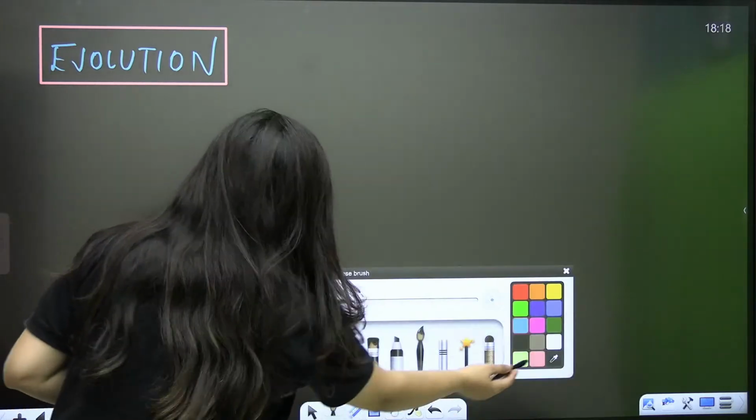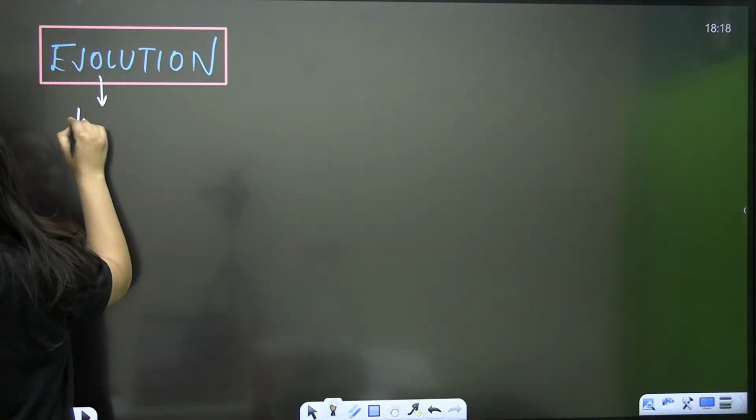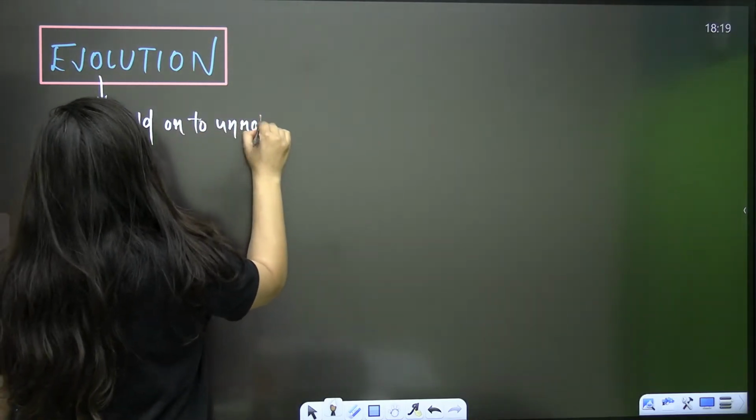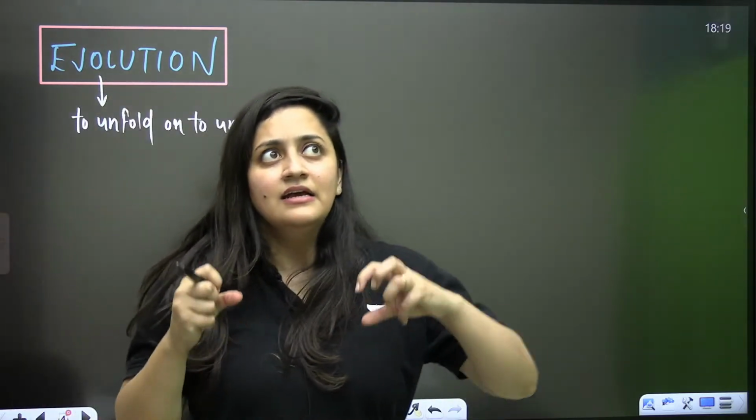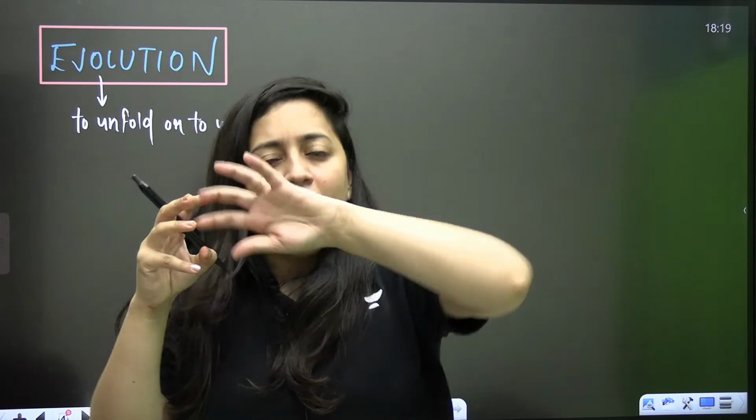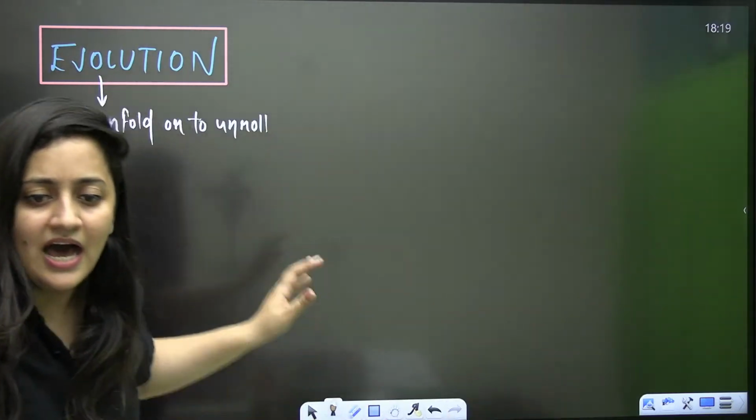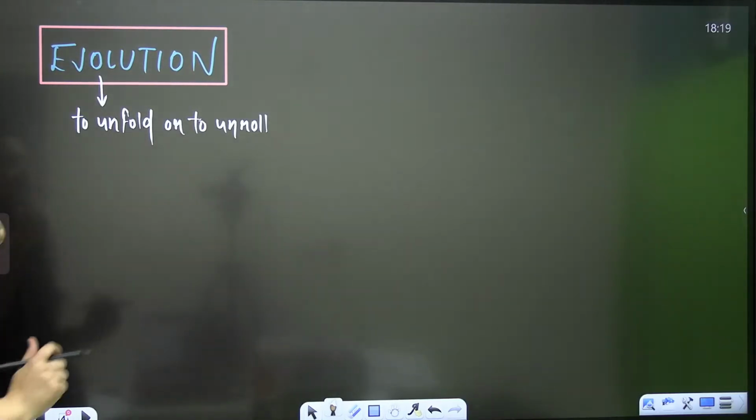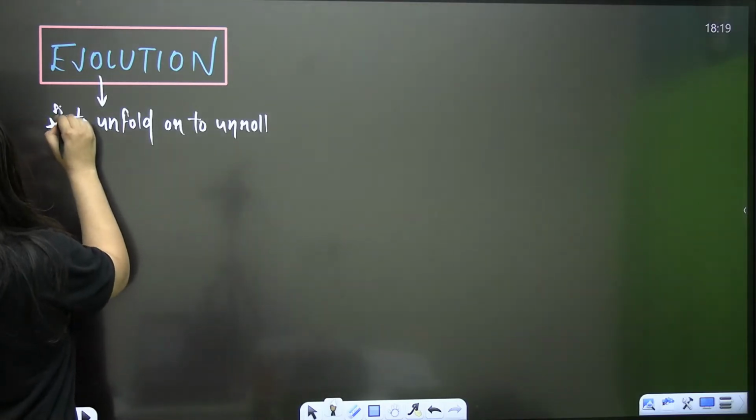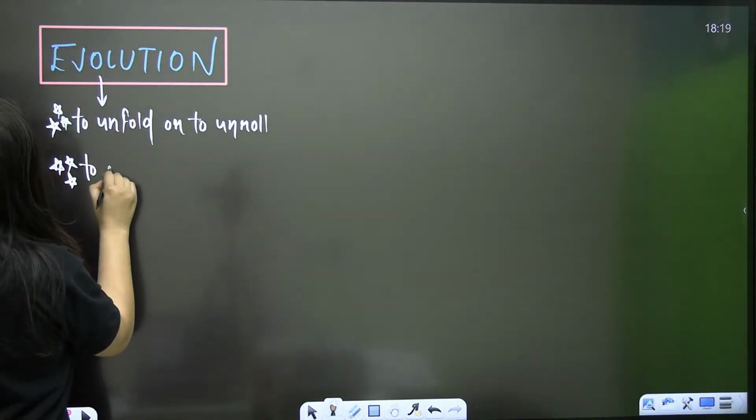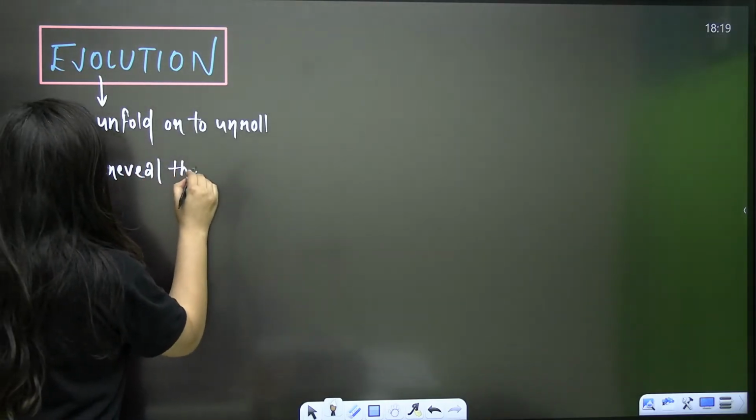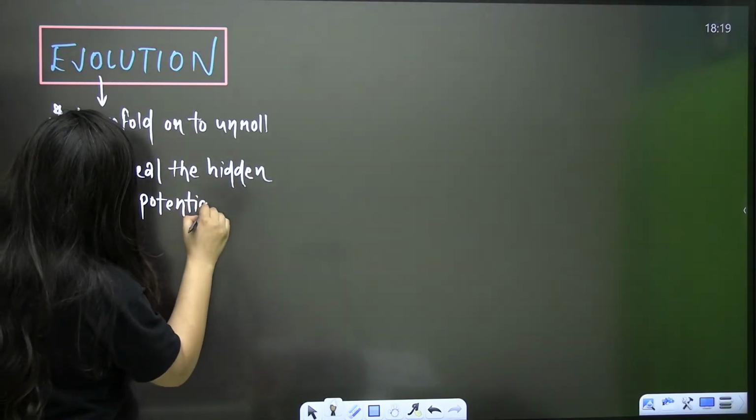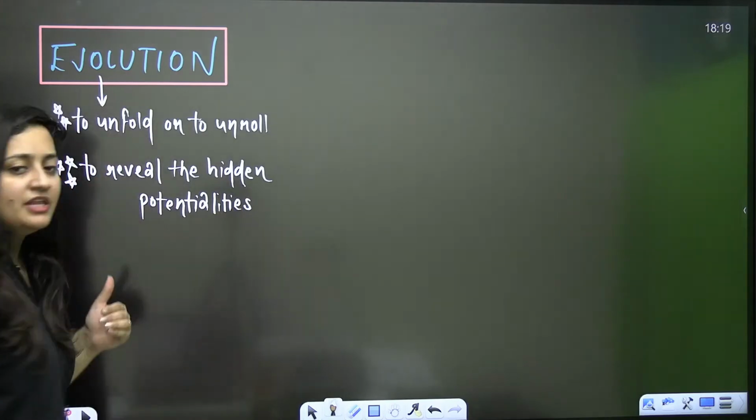Literally, the meaning of evolution is to unfold or unroll. When it is the evolution, it states that we are going to unfold certain facts. This is the meaning of this term, evolution. To reveal the hidden potentials, or the hidden potentialities. That is the meaning of the word evolution.